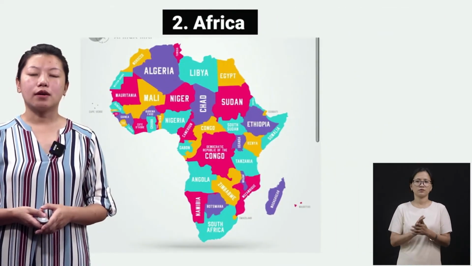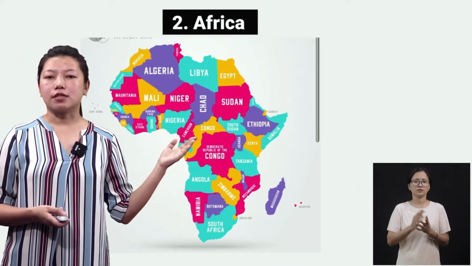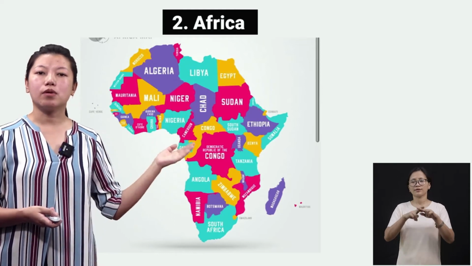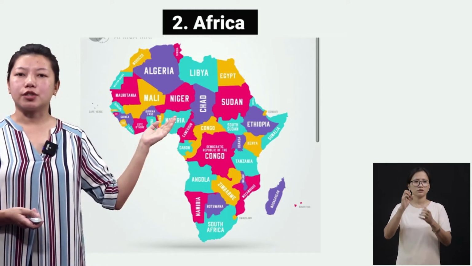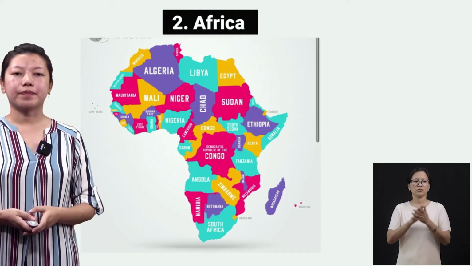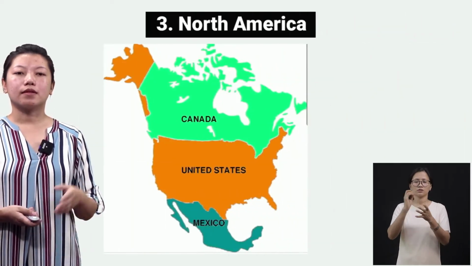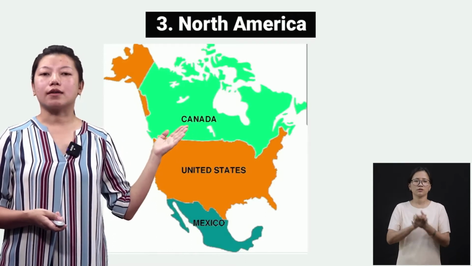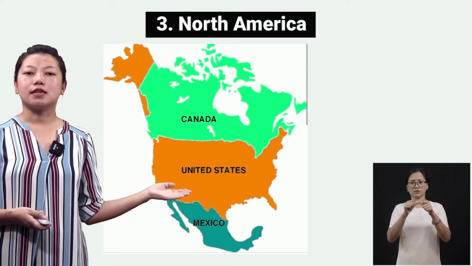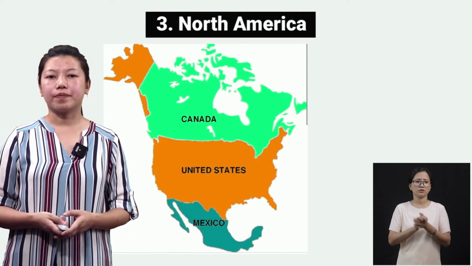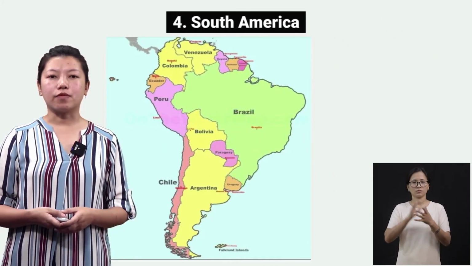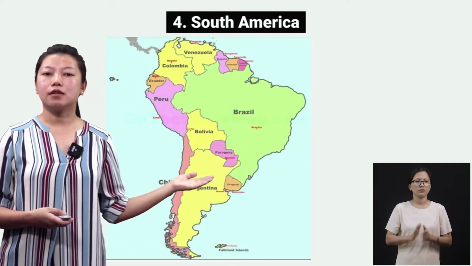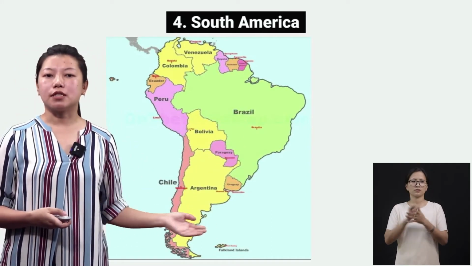The second largest continent is Africa. We have countries like Congo, Sudan, Nigeria, and Algeria. Third, North America. The countries there are Canada, United States, Mexico. Number 4, in South America, we have countries like Brazil, Chile, Argentina.